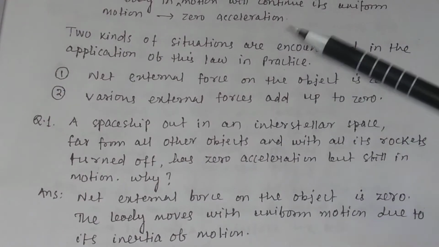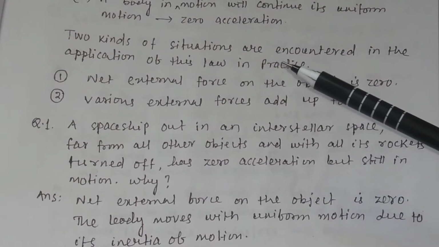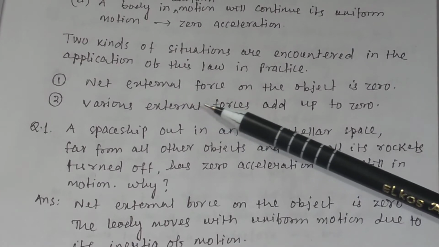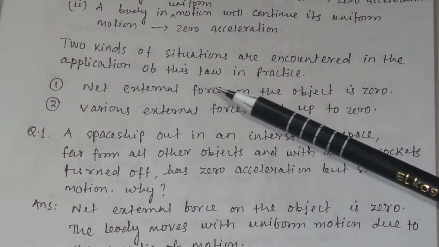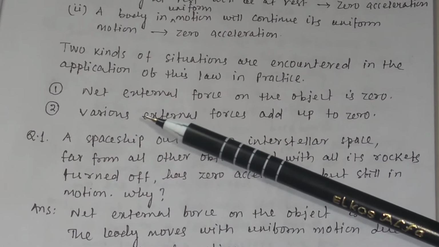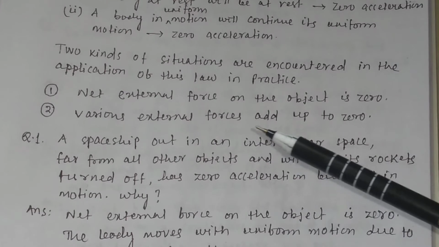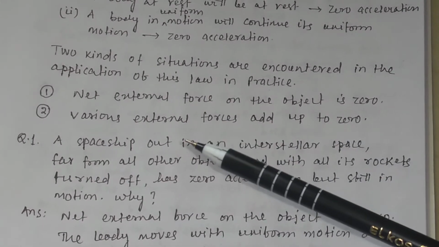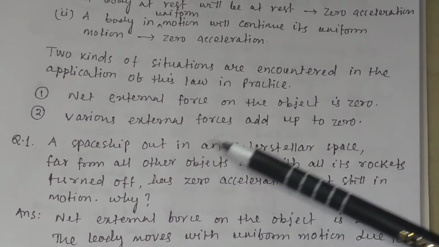In practice, two kinds of situations are encountered in the application of Newton's first law. Number one, net external force on the object is 0 or no force acts on the body or object. And the second application, various external forces add up to 0. That means the total sum of the external forces acted on the body is equal to 0.